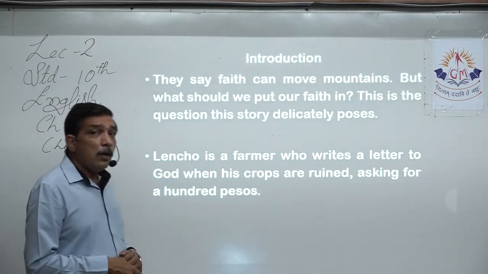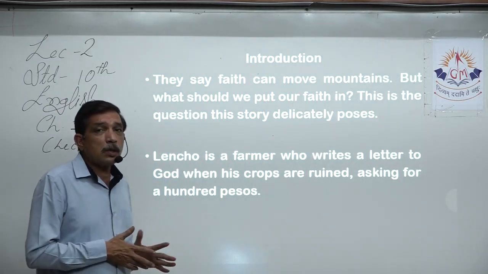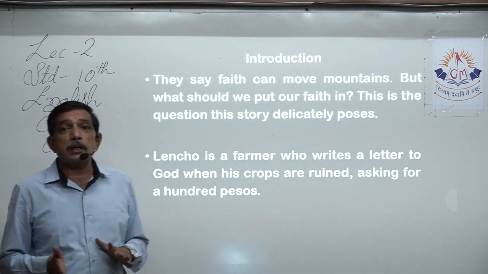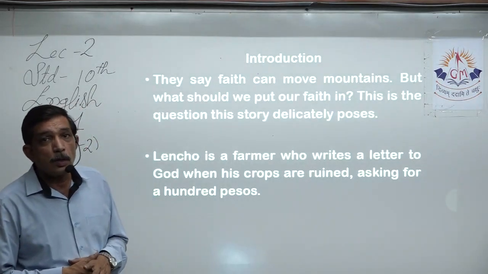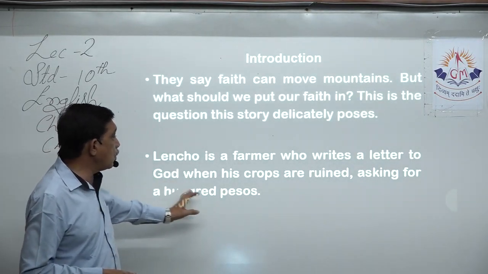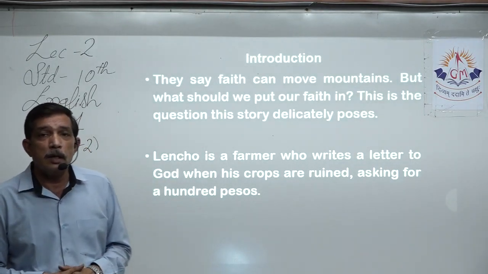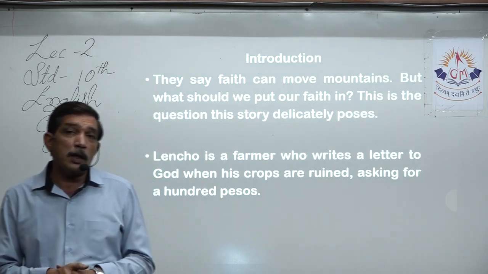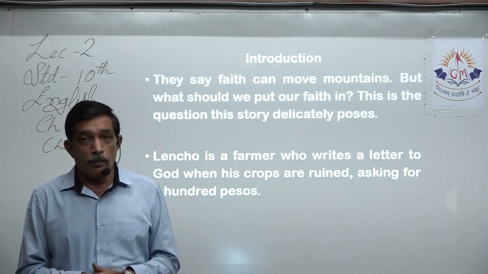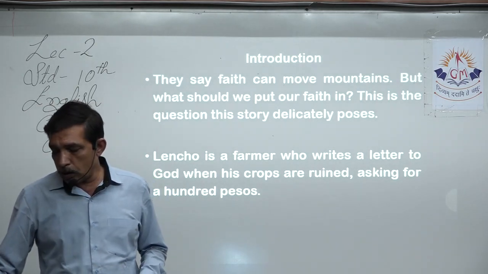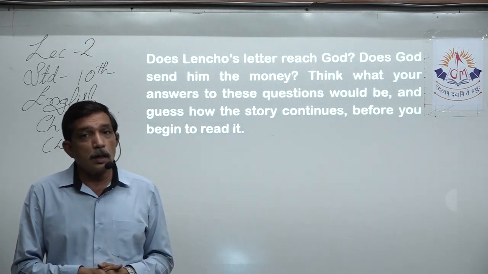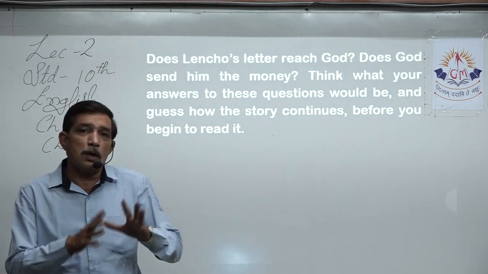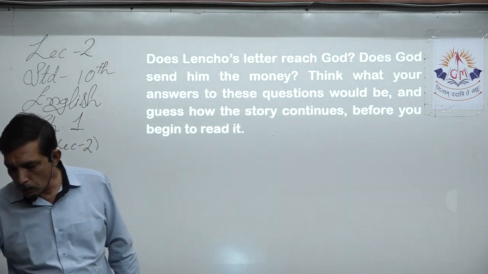So here, what Lencho does is totally unexpected. He starts a correspondence with God as if the letter will reach God. He writes a letter to God when his crops are ruined. He is helpless right now. He needs money, so he is asking God for money. So what's our question? Does God get that letter? Does God give him the money that he wants? The whole of the chapter is based on that.